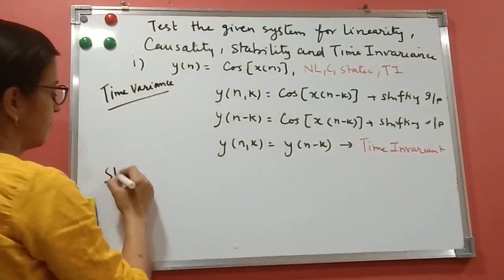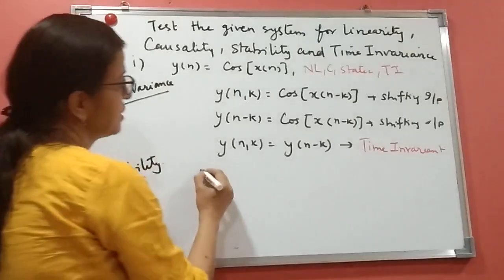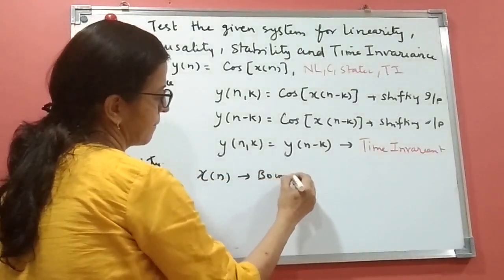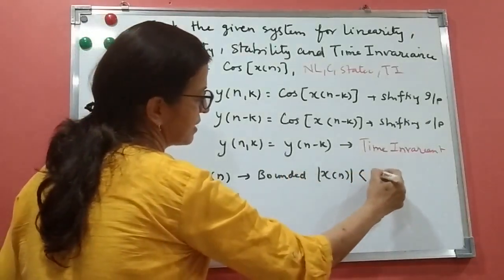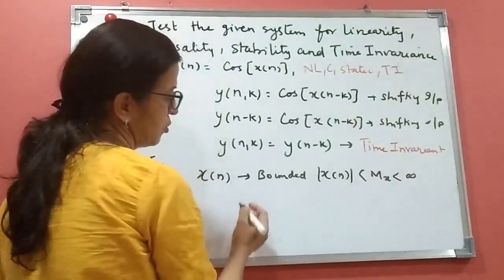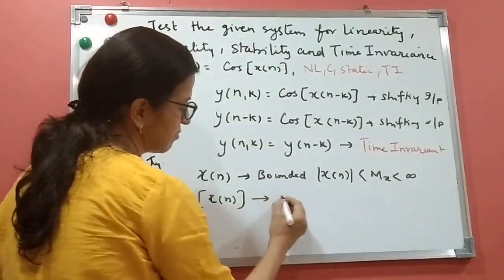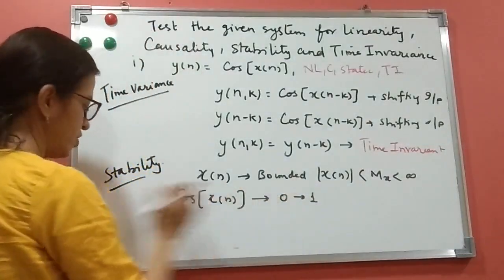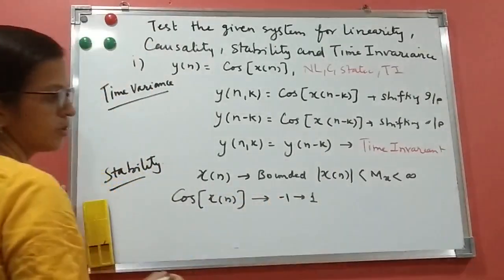Now let us see stability. When we say x of n is bounded, bounded means the value of x of n is less than M_x, less than infinity. So when x of n is bounded, cos of x is always in the range, sorry, not 0 to 1, but minus 1 to 1.